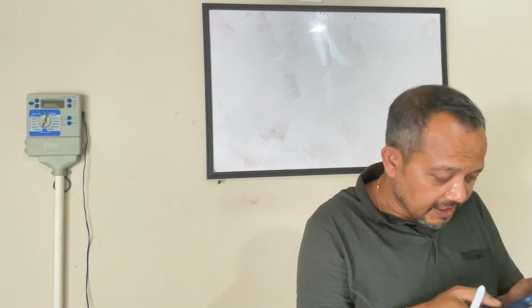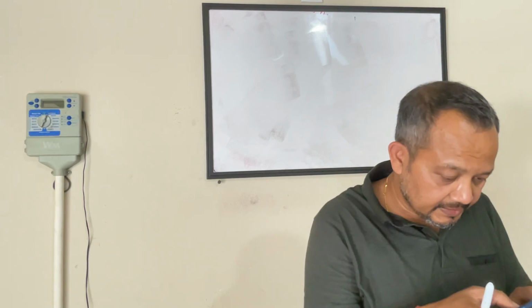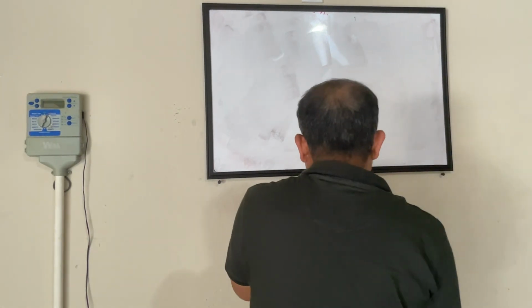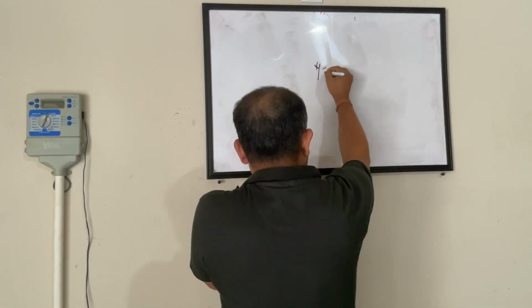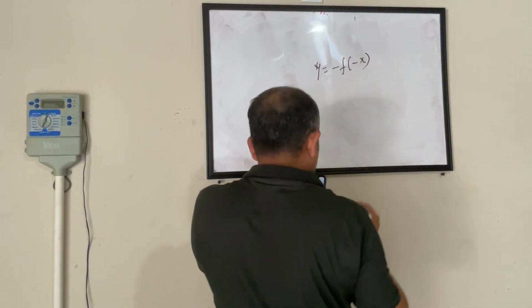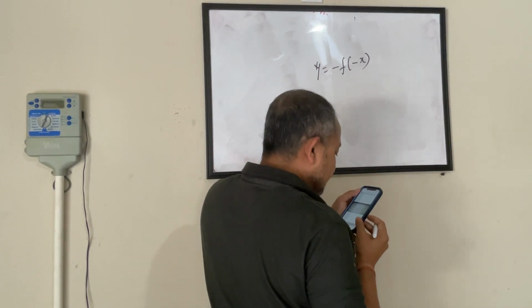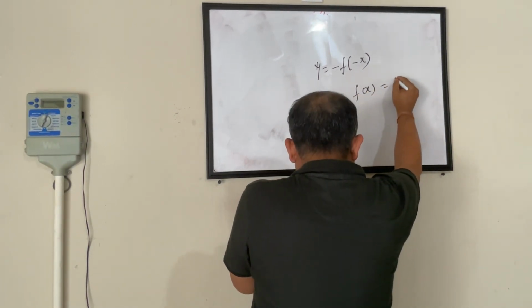The next one was, we had a graph of y equals minus of function of minus x is shown.